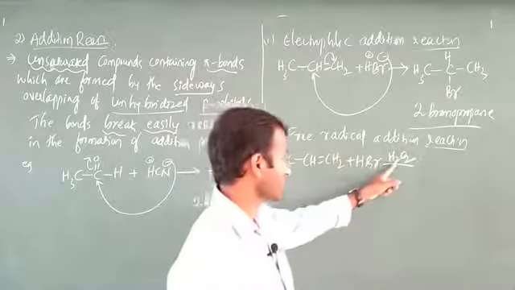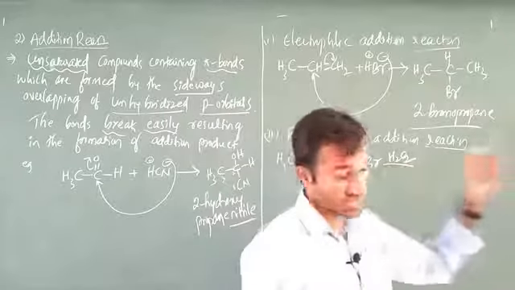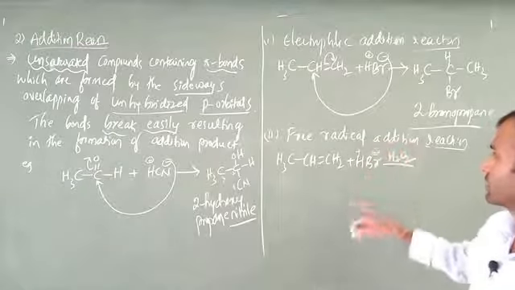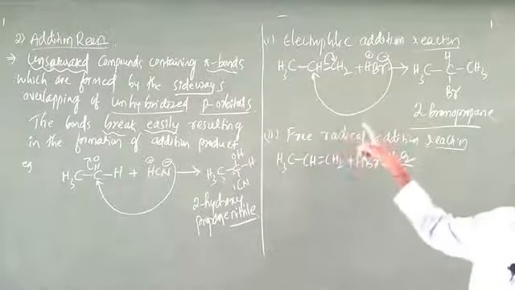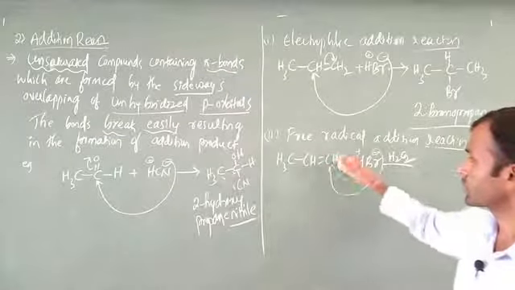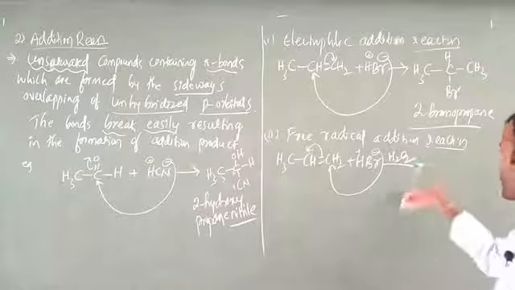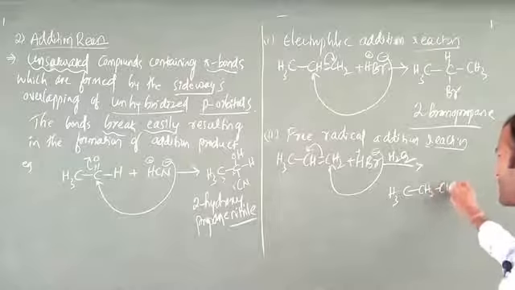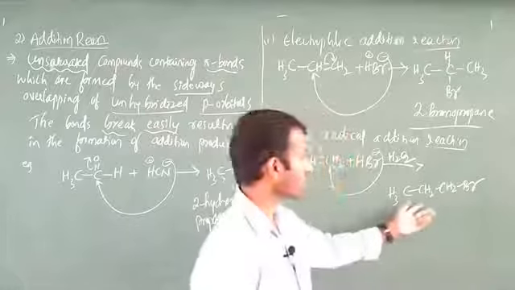If hydrogen peroxide or any other peroxide, such as benzoyl peroxide, is there, then HBr gives H plus and Br minus. This Br minus attacks this carbon, completely opposite of the Markovnikov rule. This carbon contains more hydrogens, which is why Br attacks this carbon, and the carbon-carbon double bond breaks. Finally a product forms: CH3, CH2, CH2, Br. 1-bromopropane is the IUPAC name. This is the final product.